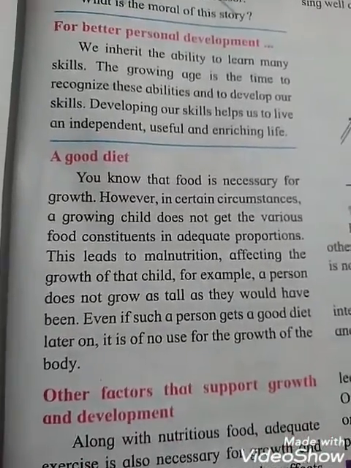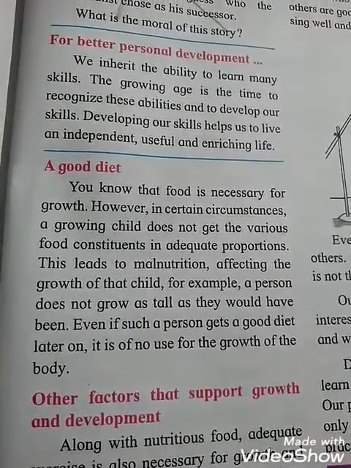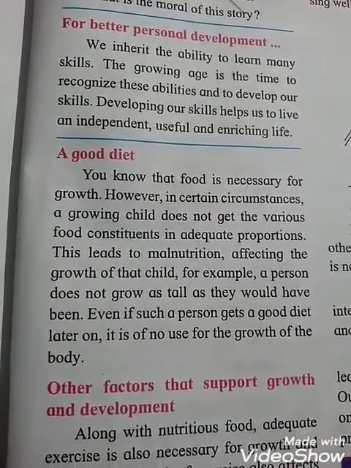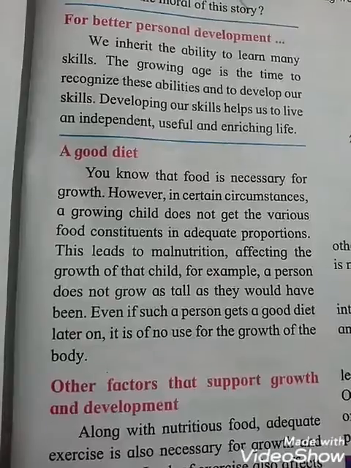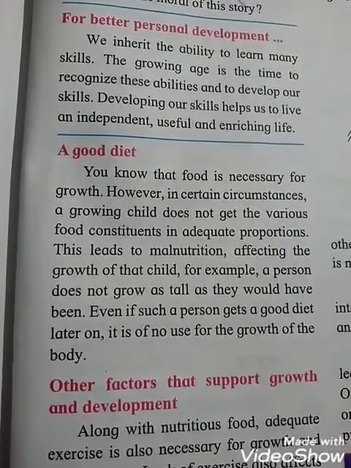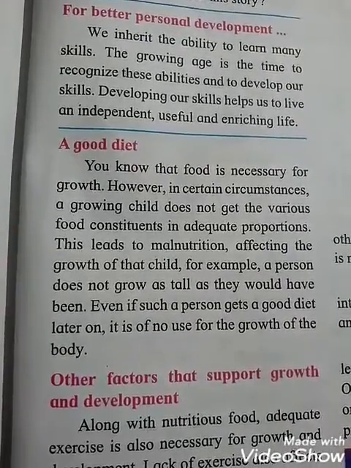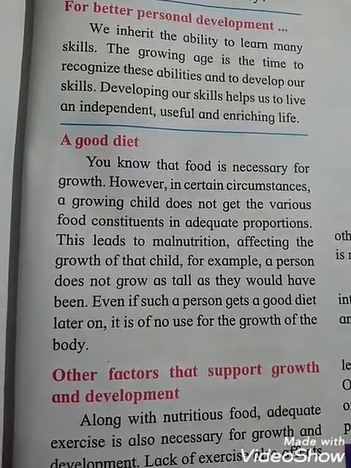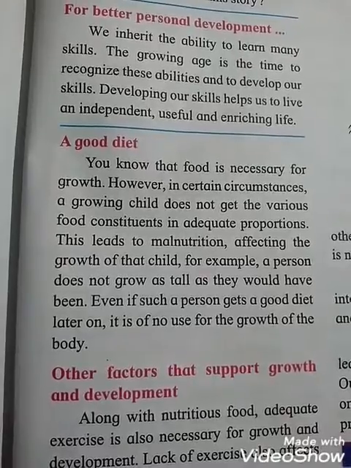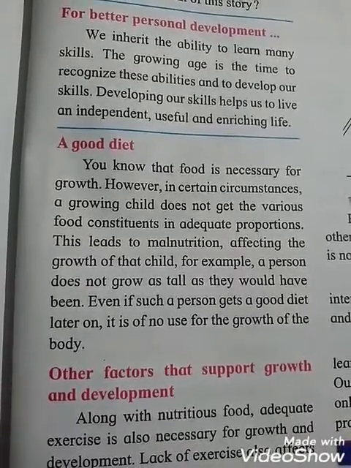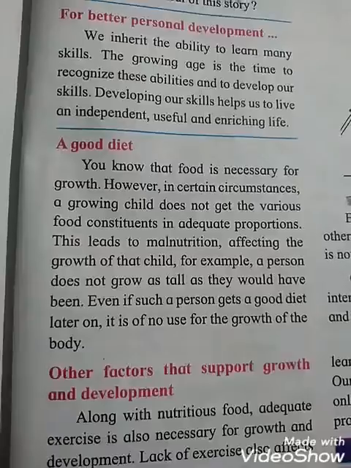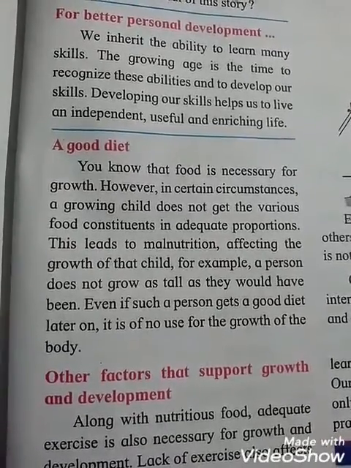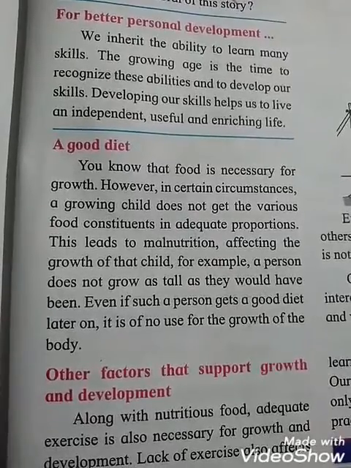A good diet, that is food, is necessary for growth. However, in certain circumstances, a growing child does not get the various food constituents in adequate proportion. This leads to malnutrition, affecting the growth of that child. For example, a person does not grow as tall as they would have. Even if such a person gets a good diet later on, it is of no use for the growth of the body.